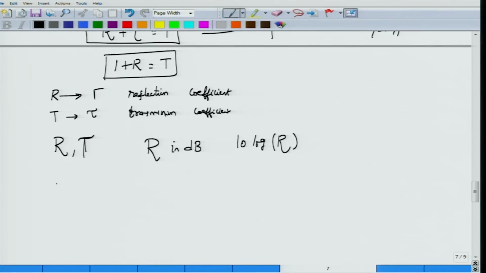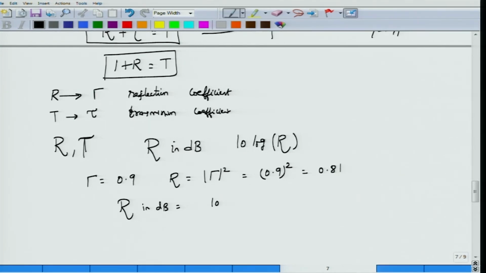For example, if a microwave circuit is reflecting the electromagnetic wave with a reflection coefficient gamma of say 0.9, this would mean reflectance R is magnitude gamma squared, which is 0.9 squared, which is 0.81.